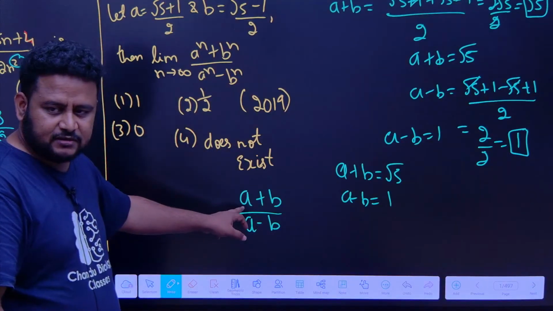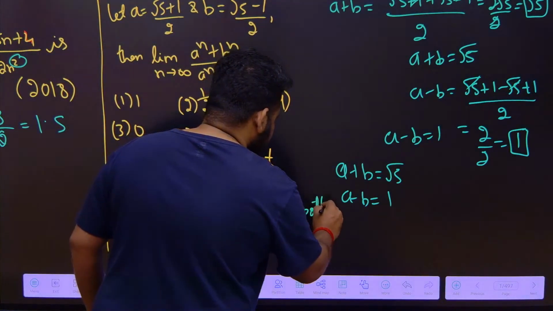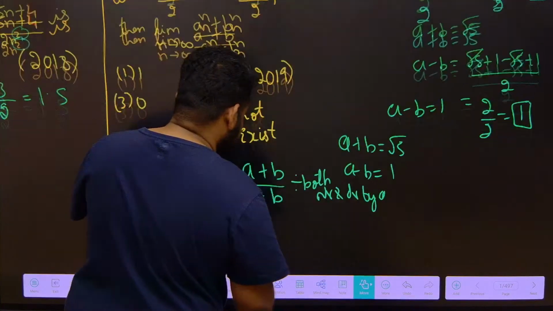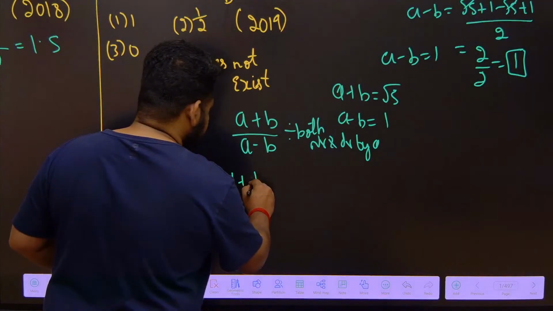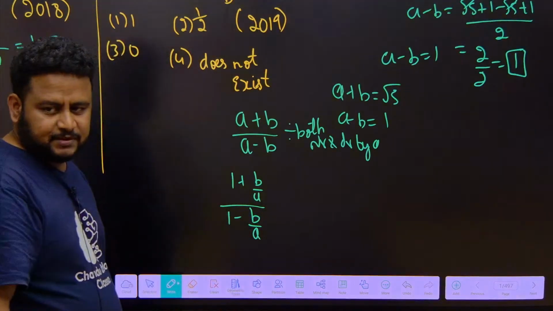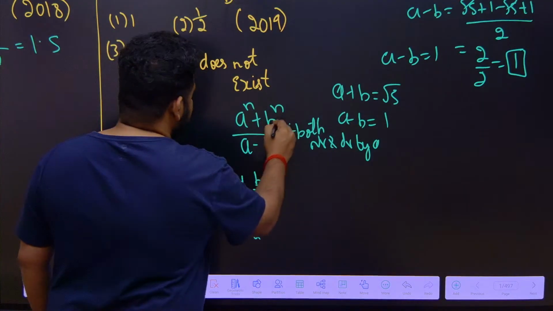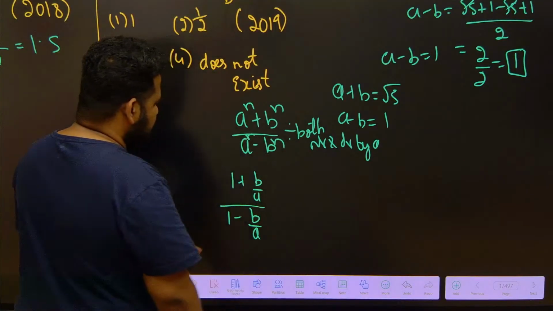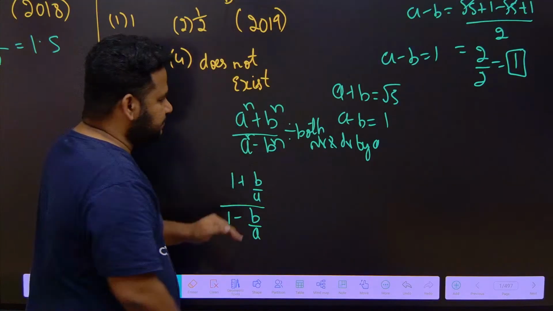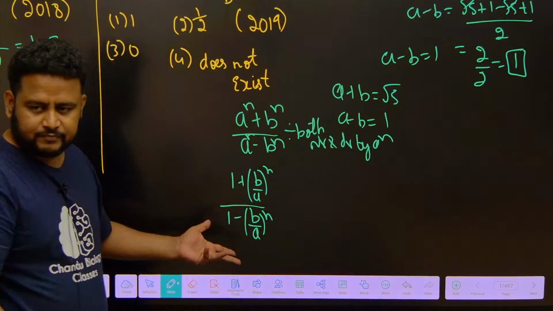If I divide both numerator and denominator by a, this will give me 1 plus b by a, by 1 minus b by a. One thing you must understand, even if I put the power of n here, if I divide numerator and denominator by a to the power n, this will become 1 plus (b by a) to the power of n, by 1 minus (b by a) to the power of n. Correct? That is what we get.